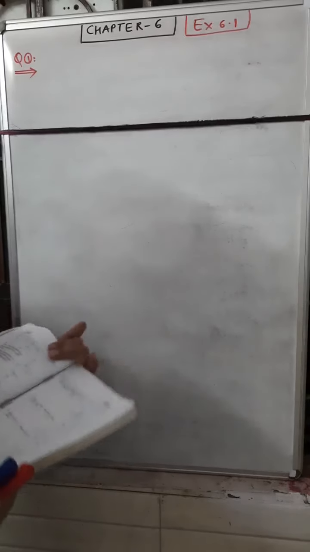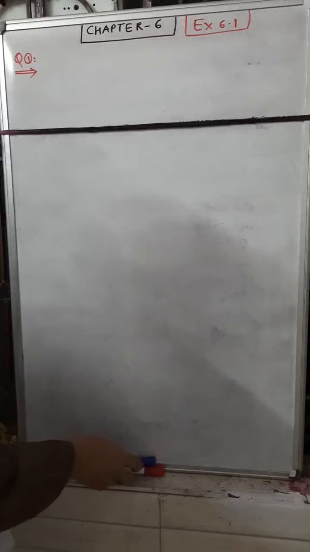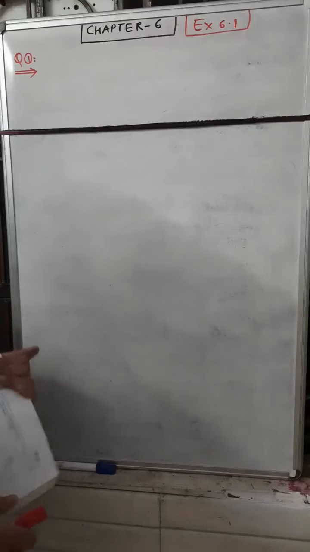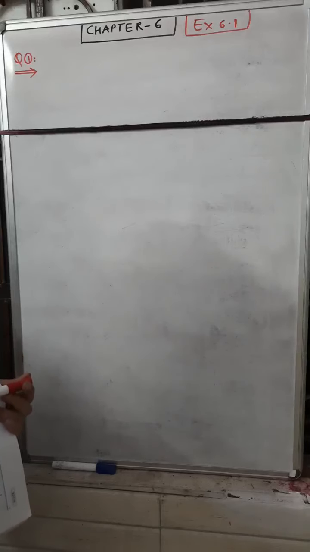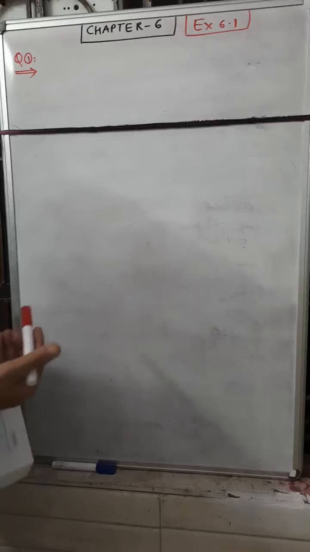Students, now we are starting exercise 6.1, question number 1. Read the question twice or thrice before solving any problem of exercise 6.1, 6.2 or 6.3. These are geometrical problems, so you need to read the question twice or thrice.